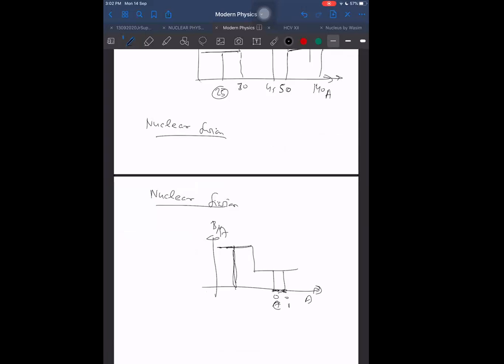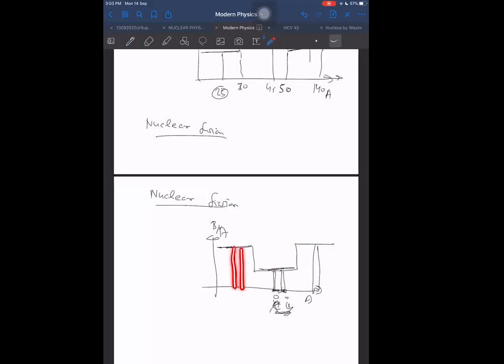Let us say it is something X and Y. These will not combine, because if they combine, they will not have tendency to form a product which has more binding energy. So they will not have any tendency to combine. But if I make a graph like this, then these two may have tendency to combine to give more binding energy per nucleon. As a result, the final product may become stable.